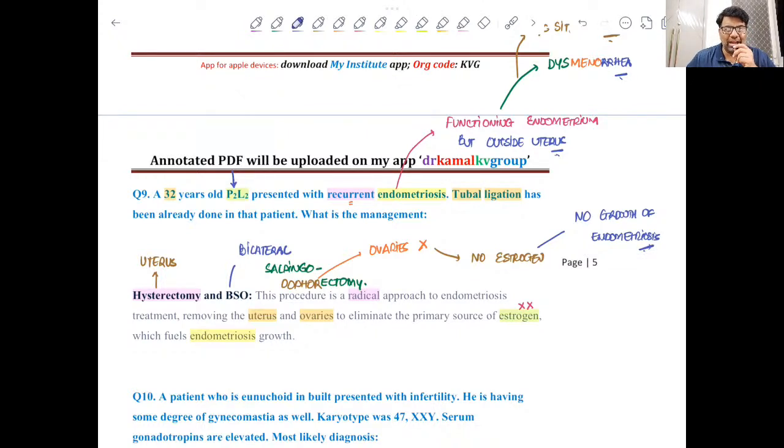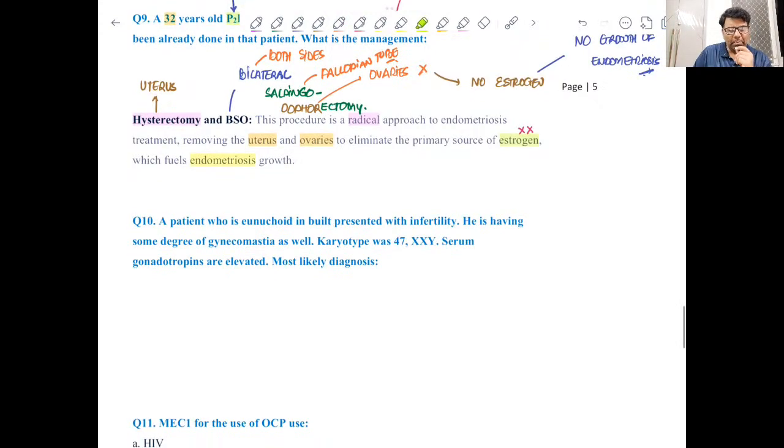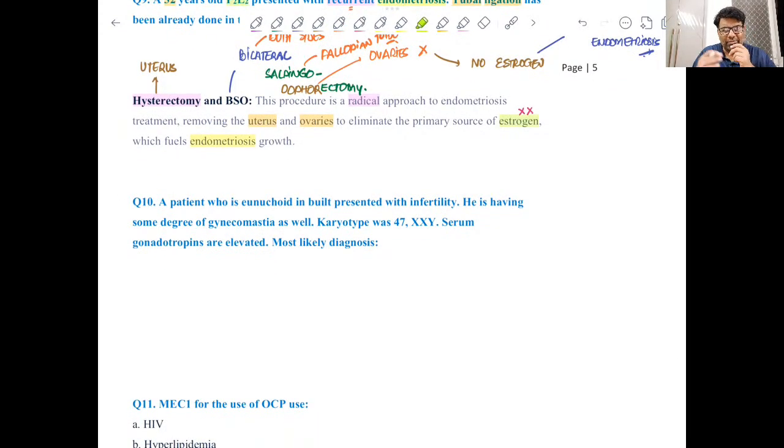Hysterectomy plus bilateral. So bilateral means both sides. So remove both sides fallopian tube, right? So this is fallopian tube and ovary. So this is the treatment for recurrent endometriosis in a lady who has already finished her family size, 2 living children. Now again, this is a repeated question. I think most of you must have done it, right.